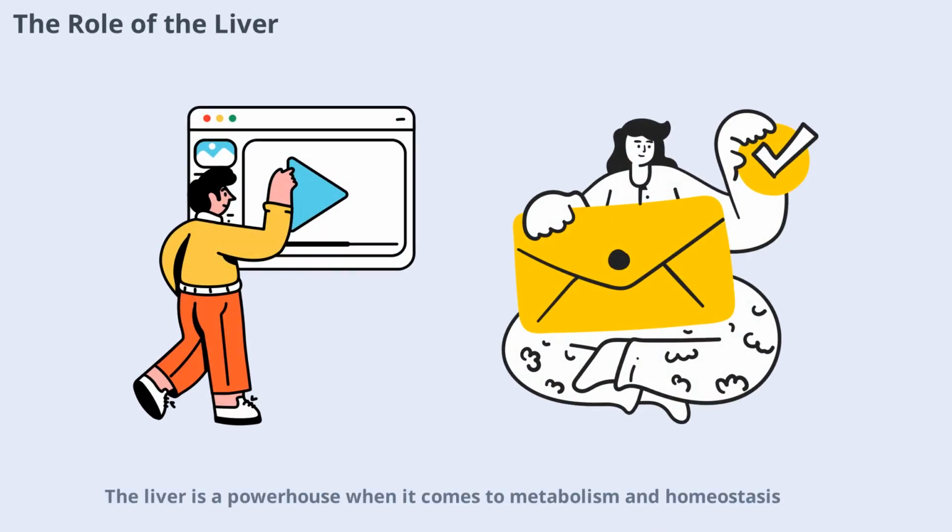The liver is a powerhouse when it comes to metabolism and homeostasis. It processes nutrients, detoxifies harmful substances, and helps regulate blood sugar levels. The liver also produces bile, which aids in digestion. By performing these vital functions, the liver plays a central role in keeping your body's internal environment stable.